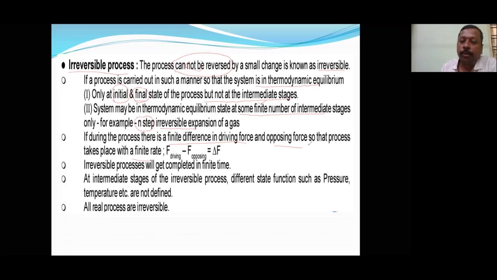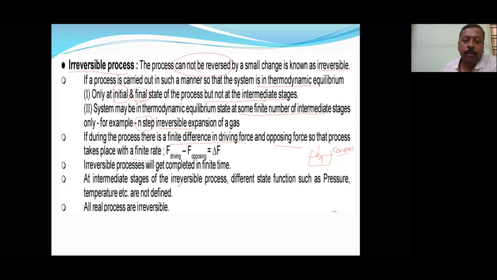Okay, so in the diagram I already told you, suppose this is at the fixed position. Suppose during compression this is the driving force, and this is the opposing force. So during compression this will become a driving force, and this will become an opposing force. Okay, now let us see about the next.